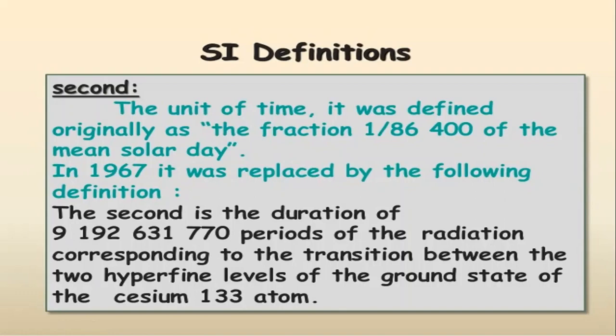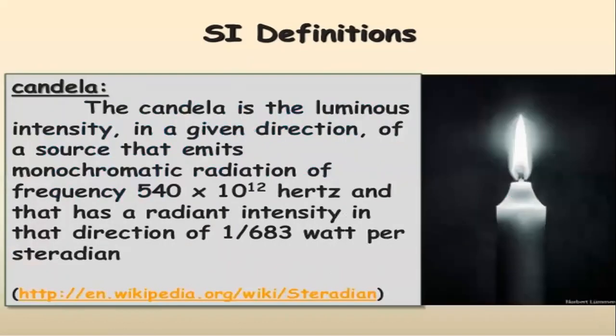Between those levels, the electrons transit from one level to another level. So the time taken by the electrons to jump from one level to another is this much of period. That is taken as 1 second.